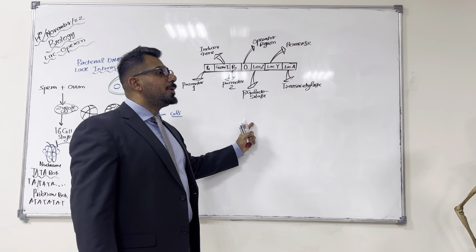So first we are going to discuss, if the lactose is not present in the nutrient medium, how these three genes will remain turned off. Understand? Because at that time, these three genes should not produce any messenger RNA, and no enzyme should be produced for digestion of lactose.